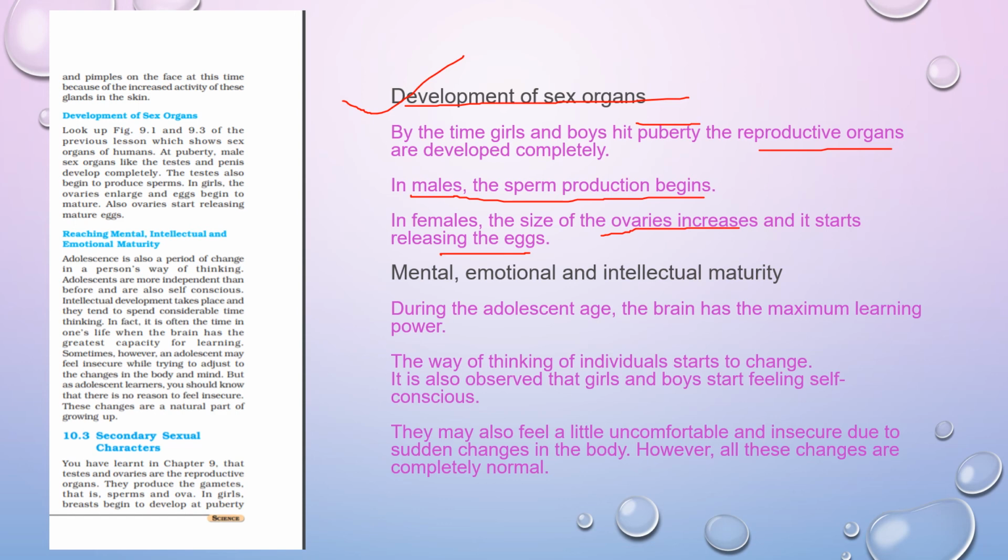They are also self-conscious, and they feel a little uncomfortable and insecure. Why? Because there are several changes in the body.